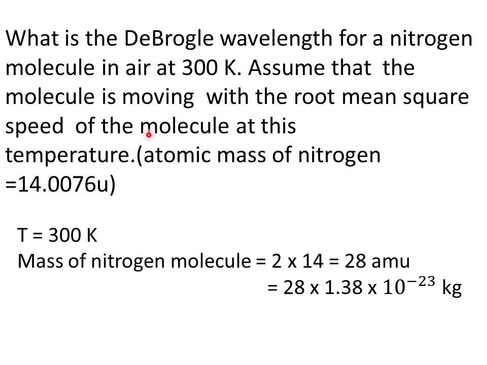14.0076 atomic mass unit. So temperature is 300 Kelvin. Nitrogen has two atoms, so 2 into 14 makes 28 AMU. To convert AMU to kilogram, multiply 28 with 1.38 into 10 raised to minus 23 kilogram.